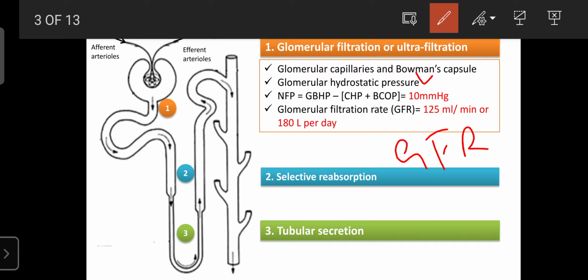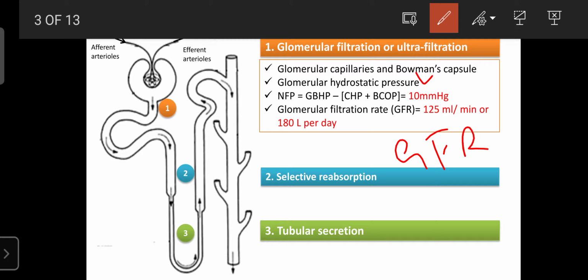Hydrostatic pressure means, due to the flow of fluid in the blood vessels, because of the presence of water, it moves from the arteries to the capillaries, from the capillaries into the venules and veins, and then back into the arteries. Along with the blood, body water or body fluid is moved, and due to that it creates a certain hydrostatic pressure. The pressure generated by the flow of water or fluid in the blood vessel is known as hydrostatic pressure, and it regulates glomerular filtration or ultrafiltration.